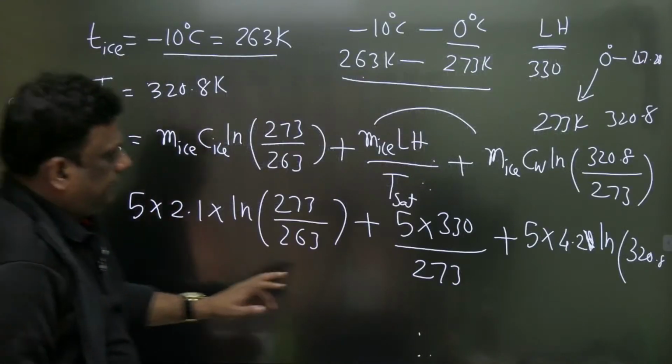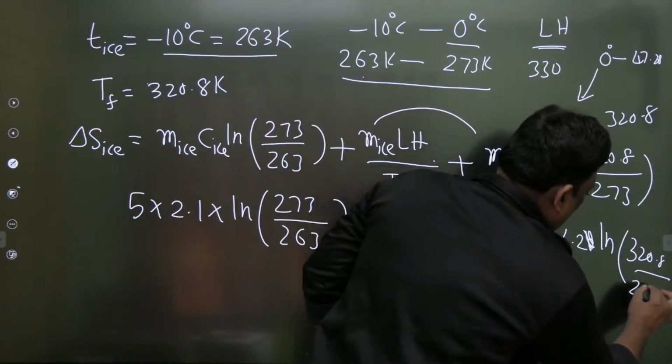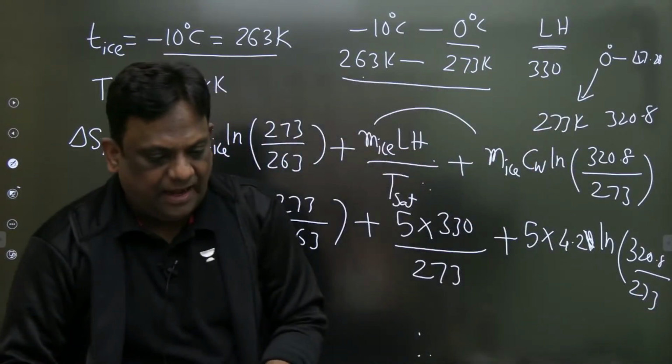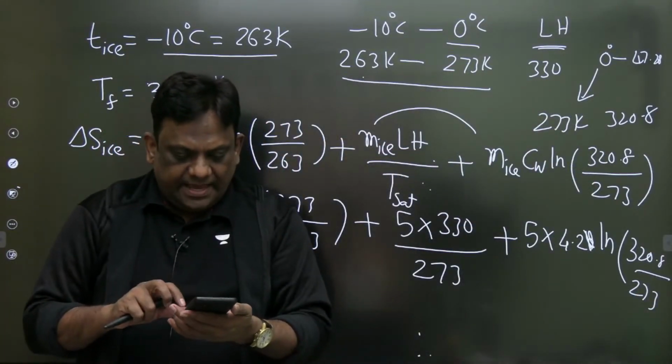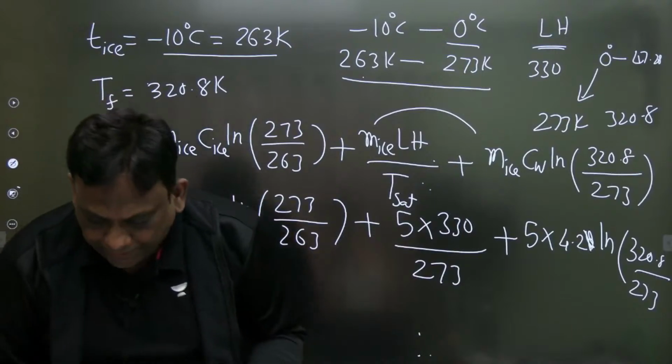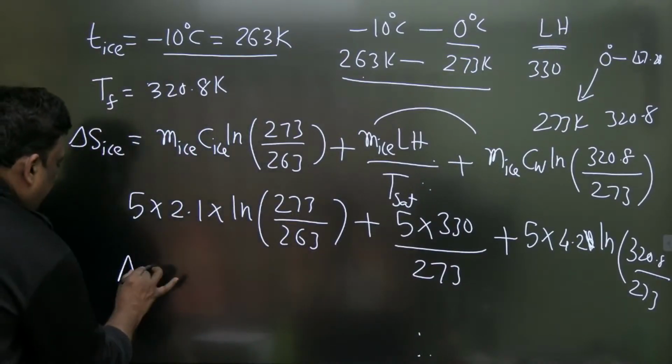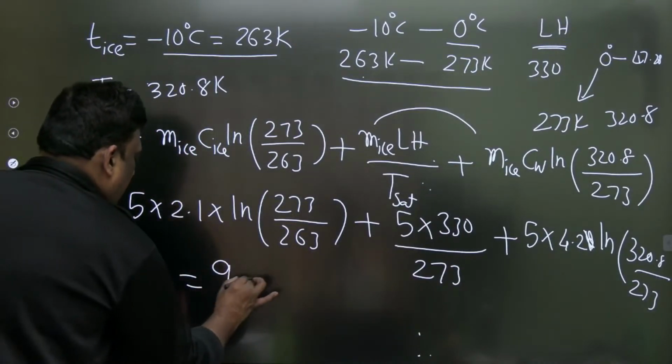Right. So 320 point this by 273. Can anyone tell the value? The entropy change of ice. Can anyone tell the value? 9 point... Wonderful, sirs. Entropy change of ice is 9.82.